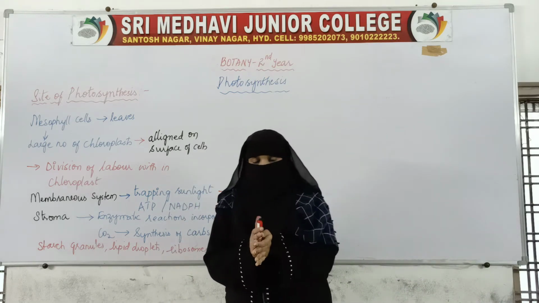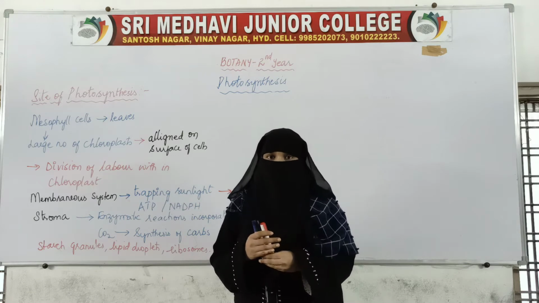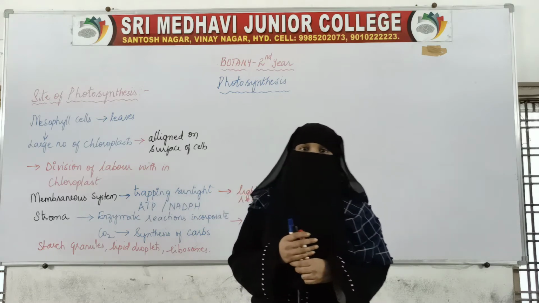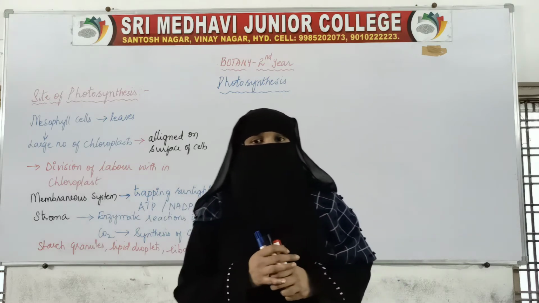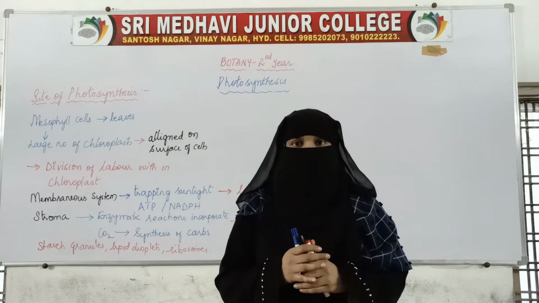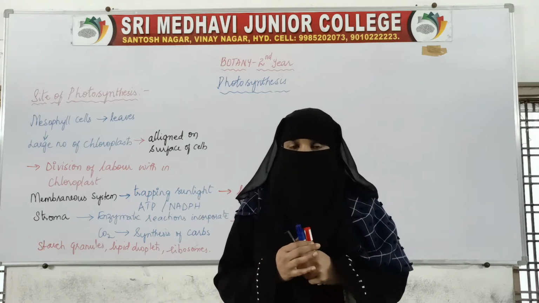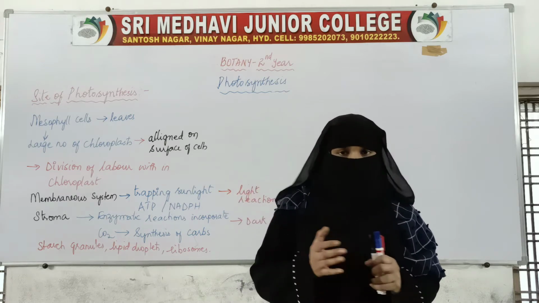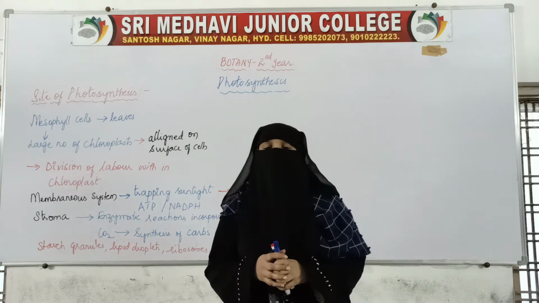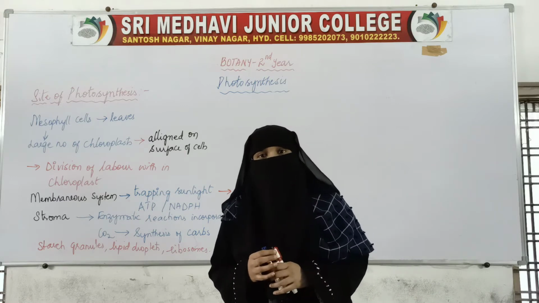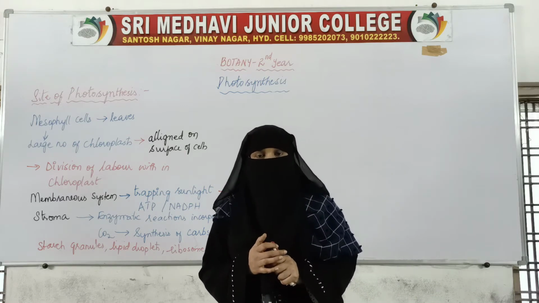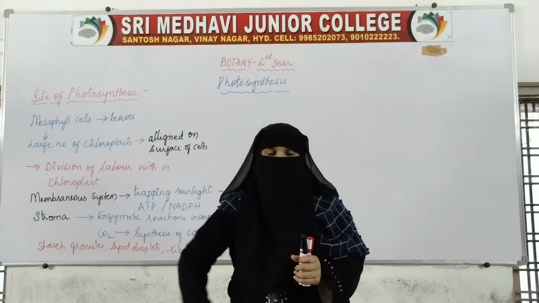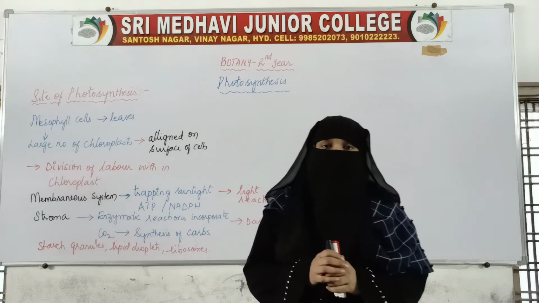Today in this class we'll discuss the site where photosynthesis takes place. In the previous class we studied what photosynthesis is and what factors are responsible for it, and in the very previous class we also saw the historical background on photosynthesis, how different scientists helped in our understanding of the process.